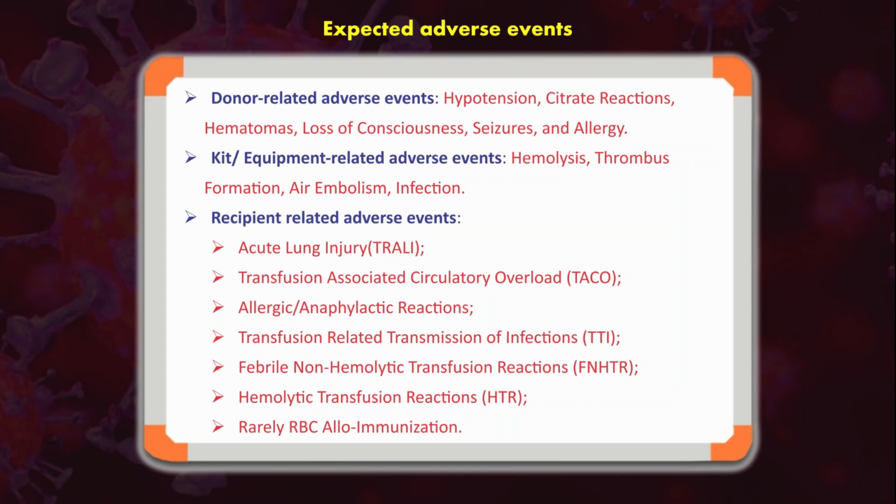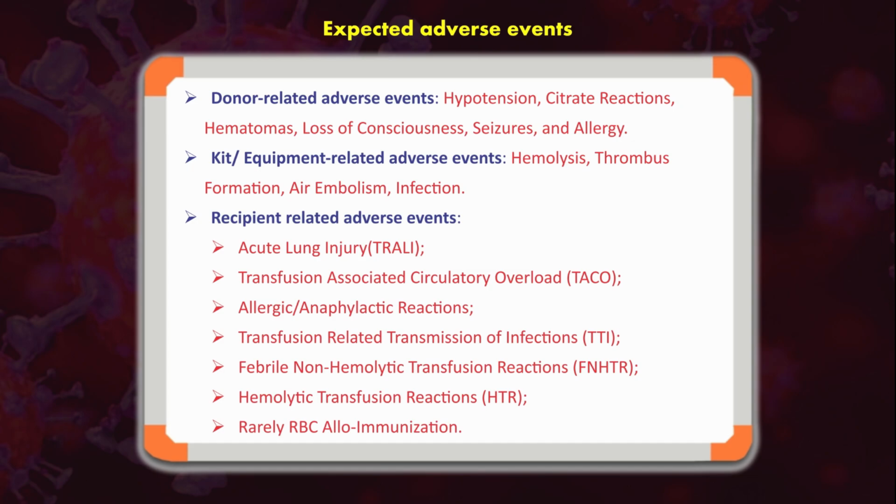Donor related adverse effects are hypotension, citrate reaction, hematoma, loss of consciousness, seizures, and the donor can also develop allergy. Equipment related adverse effects are hemolysis, thrombus formation, air embolism, or infection. Recipient related adverse reactions include acute lung injury, that is transfusion related acute lung injury, TRALI.